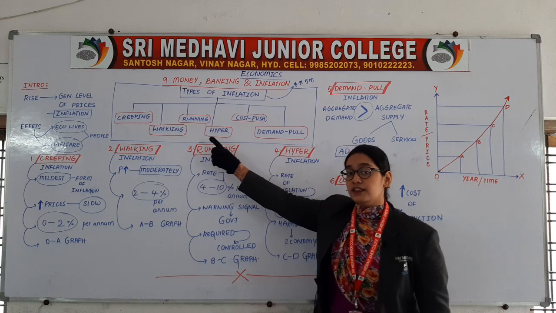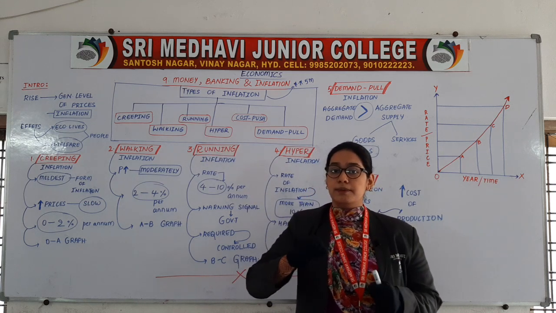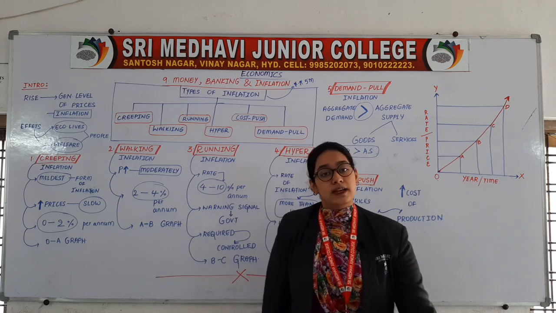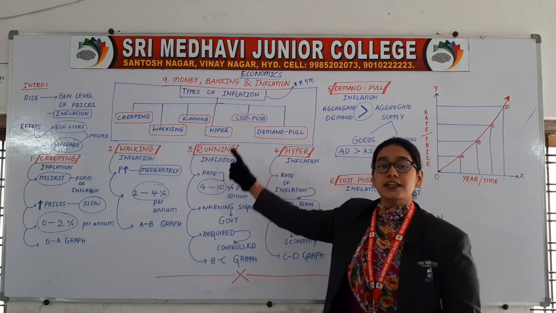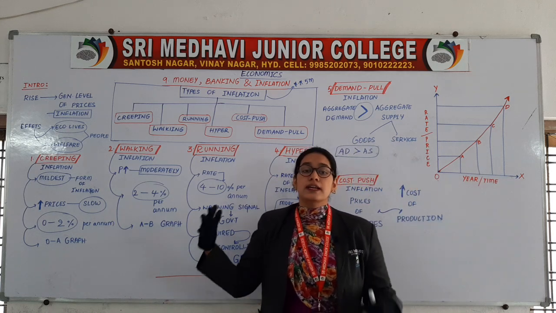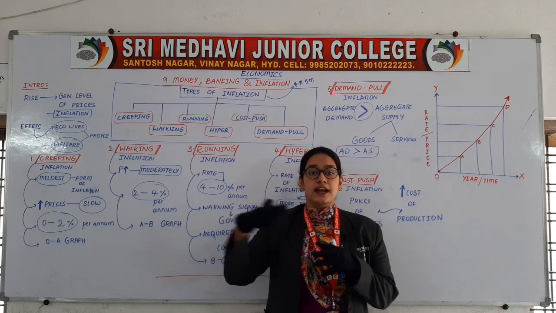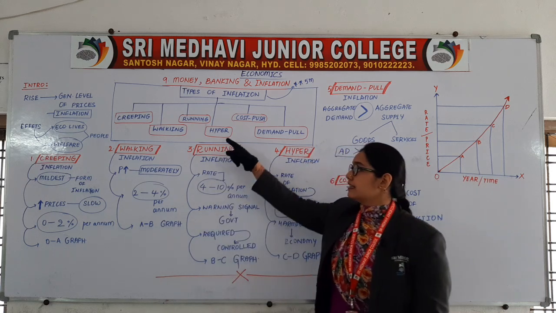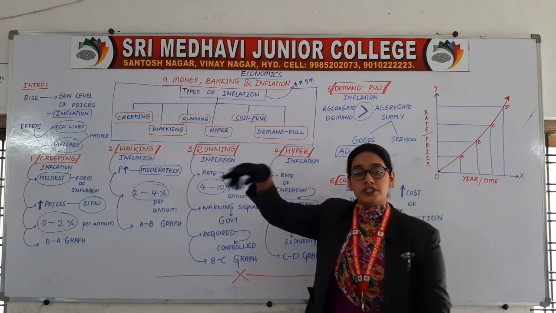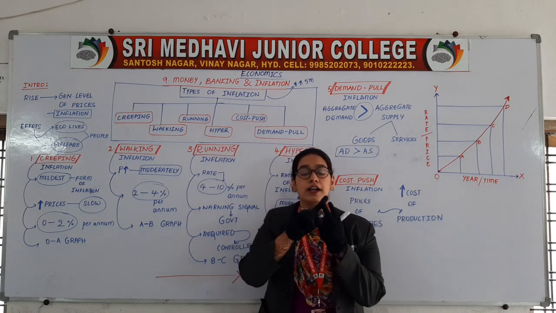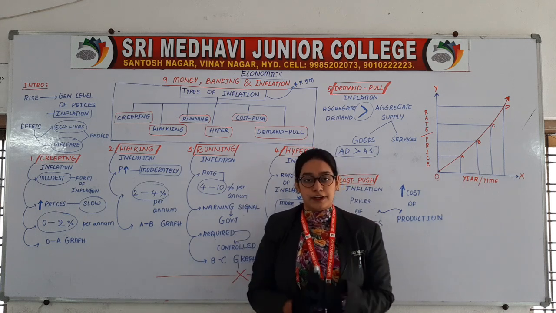Then running, you can take the example of bikes, where the speed is comparatively more. Then hyper, you can take the example of speed trains, very fast running trains. So the 4 stages are creeping, walking, running, and the 4th is hyperinflation.